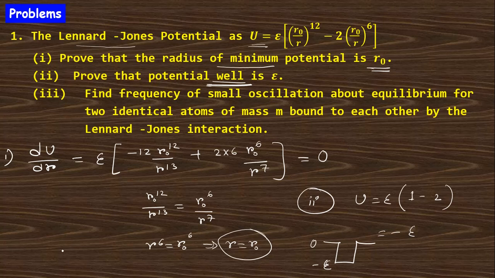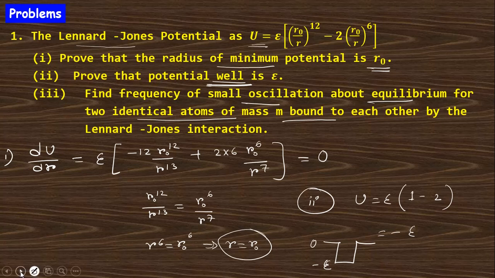So we got these two answers, and the next one is: find the frequency of small oscillation about the equilibrium for identical atoms of mass m bound to each other by this interaction.